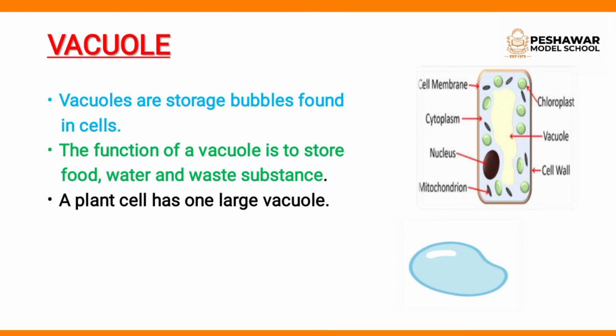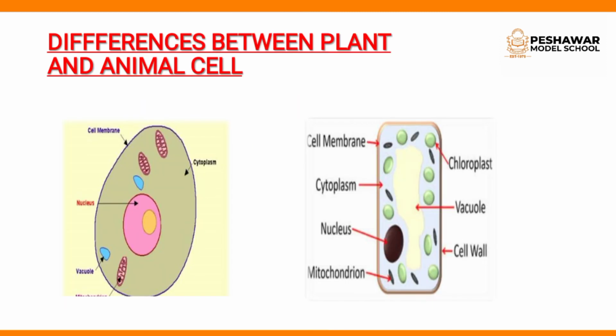Chloroplast is found just in plant cells, because the green color is found just in plants, not in animals. The cell wall is also found in plant cells, not in animal cells. So these are the differences between plant and animal cells.